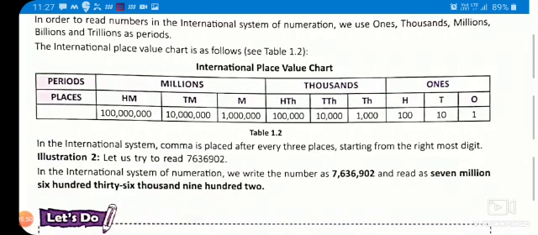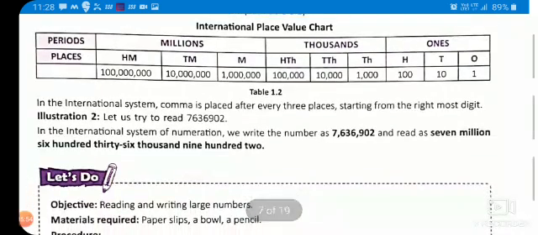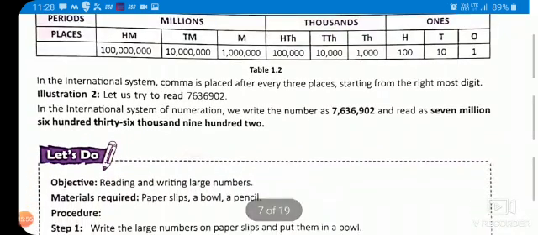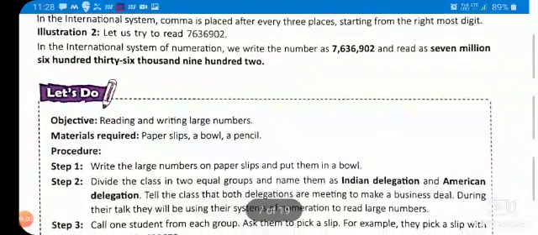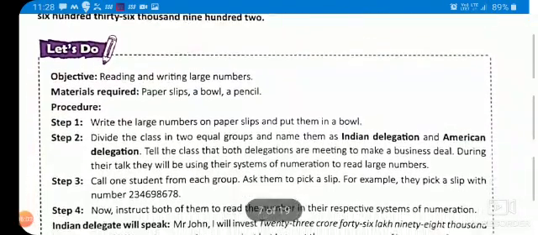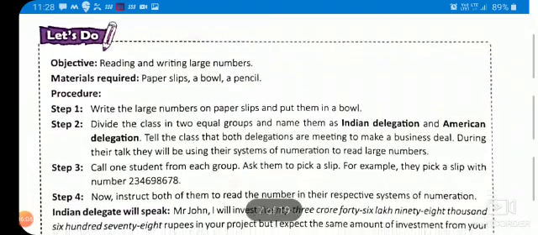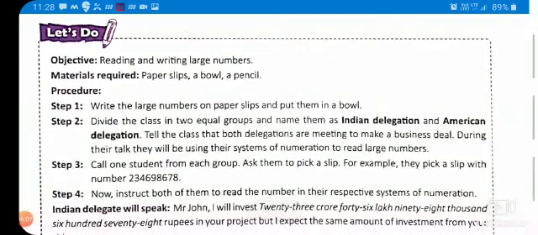After every 3 digits we will put the comma. So this is how we are writing. One example is given in your book and one I have also given in your worksheet. This way you can do it. So you should know how to read and write the large numbers.